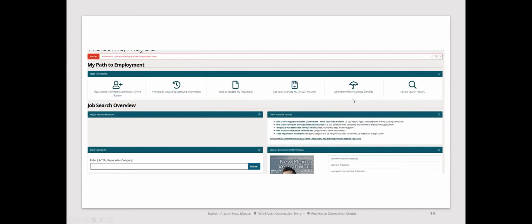If you're ready to file a claim or need to file a claim, here is where you'll enter into the unemployment insurance benefits. Even after you have filed a claim and you need to go in and do your weekly certification, you'll go the same route. So log into the Workforce Center, which is this one. This will be your second screen, and you'll click on the umbrella to take you into the unemployment site to certify.